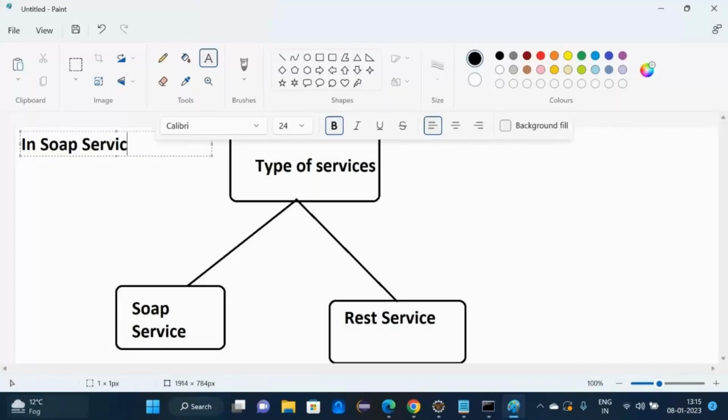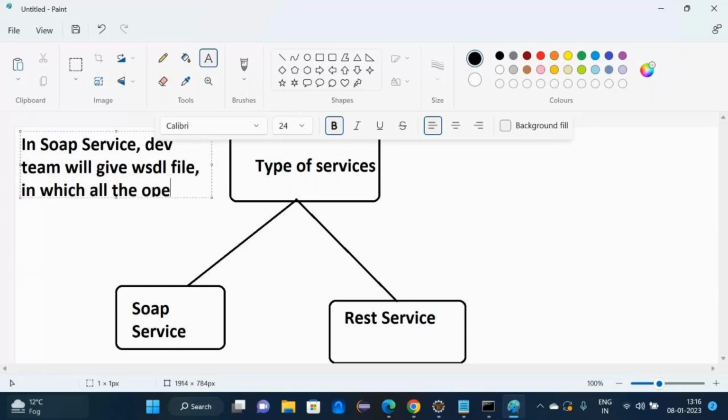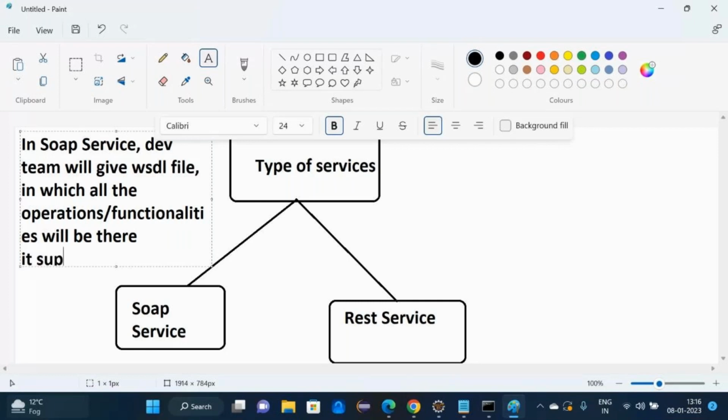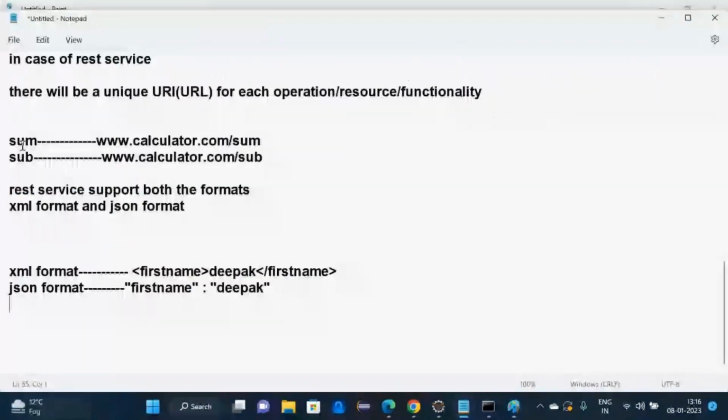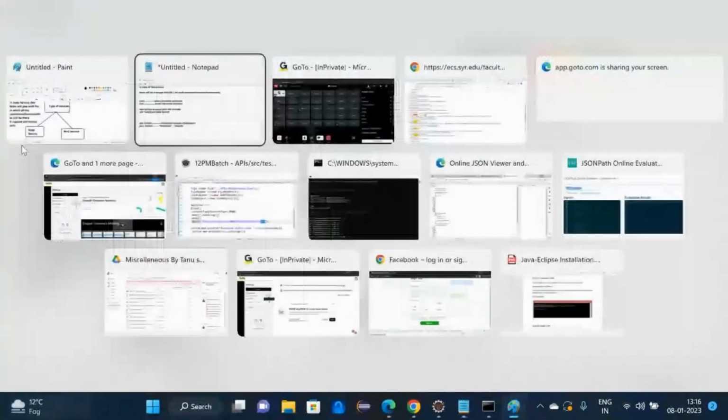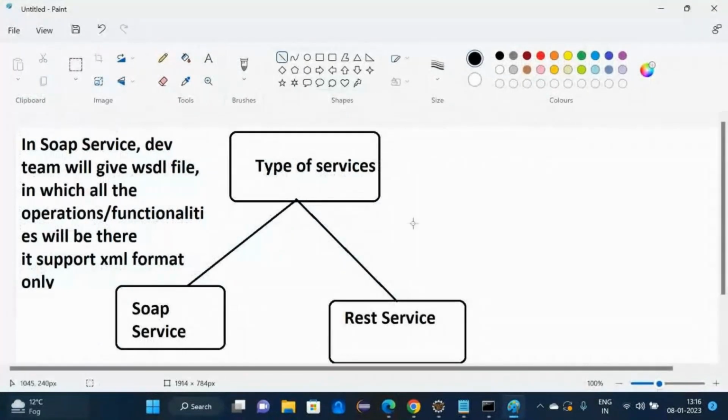In SOAP service, the dev team will give us a WSDL file in which all the operations, or we can say functionalities, will be there, right? And it supports which format? XML only. And in case of REST, what will the developer give to us? Unique URI, URL.